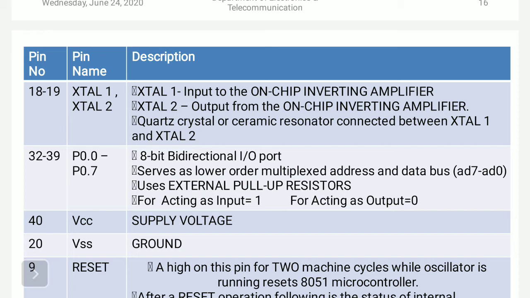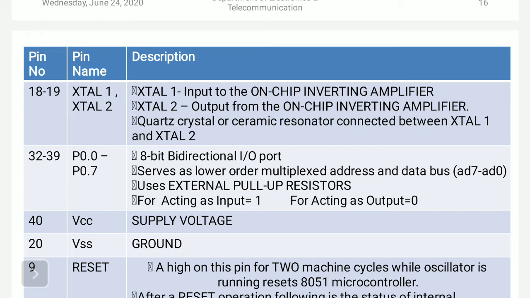So pin number 18 and 19, XTL1, XTL2. One is considered as an input and another one as an output. Both pins are associated with the crystal oscillator's two terminals, and additionally you have to connect ceramic capacitors as per the requirement of the crystal oscillator, that is its frequency. The value of the capacitor for the respective frequency of a crystal oscillator is mentioned in the data sheet.